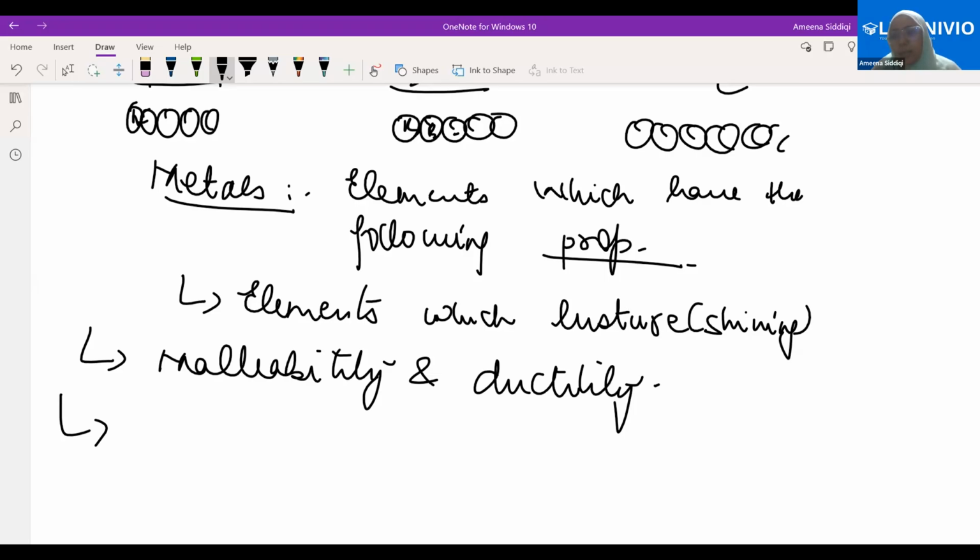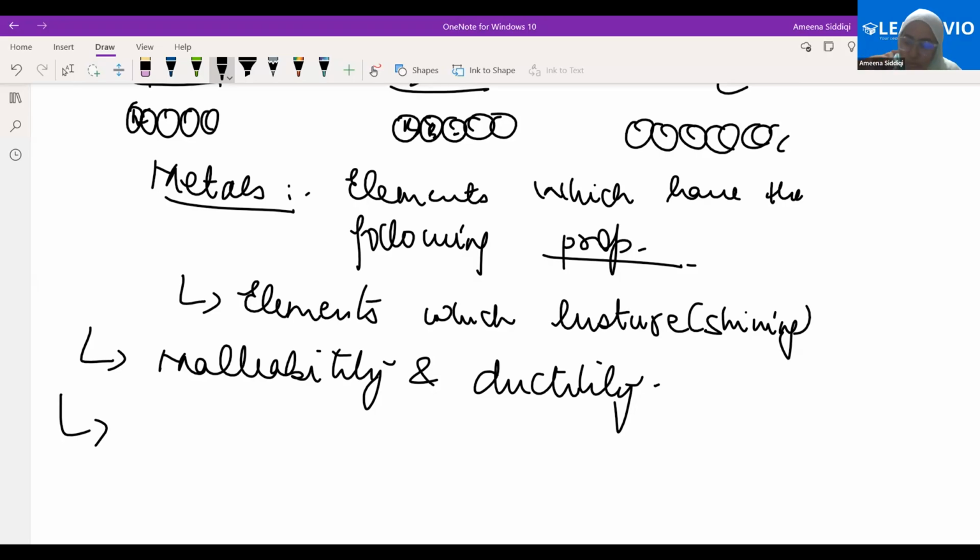Tell me, what is used to make the electrical wires in your house? Copper. What is copper? If copper is there, it would be matter, right? It is occupying space and it has some mass. It would be matter.